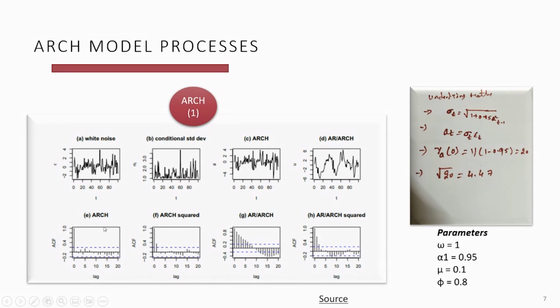Now if you see the visuals from E to H, the ARCH process and also the ARCH squared, you observe that the ARCH process does not have any correlation, but the ARCH squared does have correlations. This is something we really need to understand, and it's important when we are building the algorithm. So during the ARCH process we do not see any correlation, but when we apply ARCH squared, the correlations come into the picture. That is all about the ARCH process.